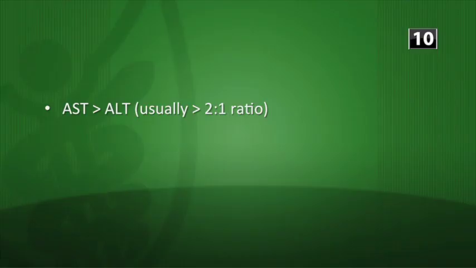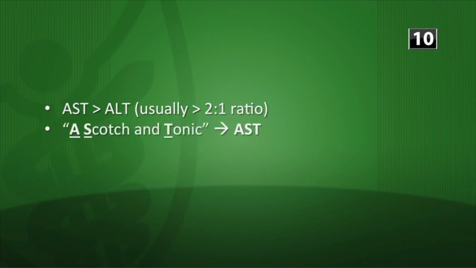What abnormal lab values would lead you to suspect alcoholic hepatitis? So remember, you're going to see an AST greater than ALT, and usually that's a greater than 2-to-1 ratio. An easy way to remember this is the mnemonic A Scotch and tonic for AST. So that's alcohol inducing that elevated LFT.